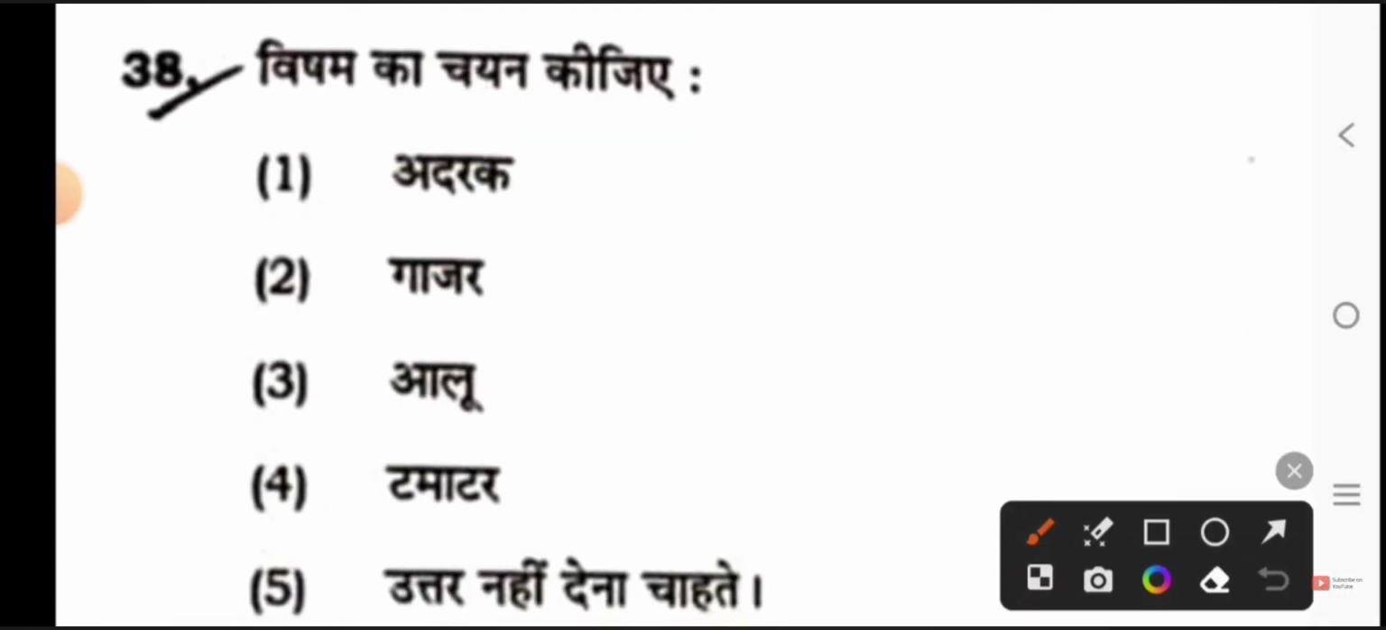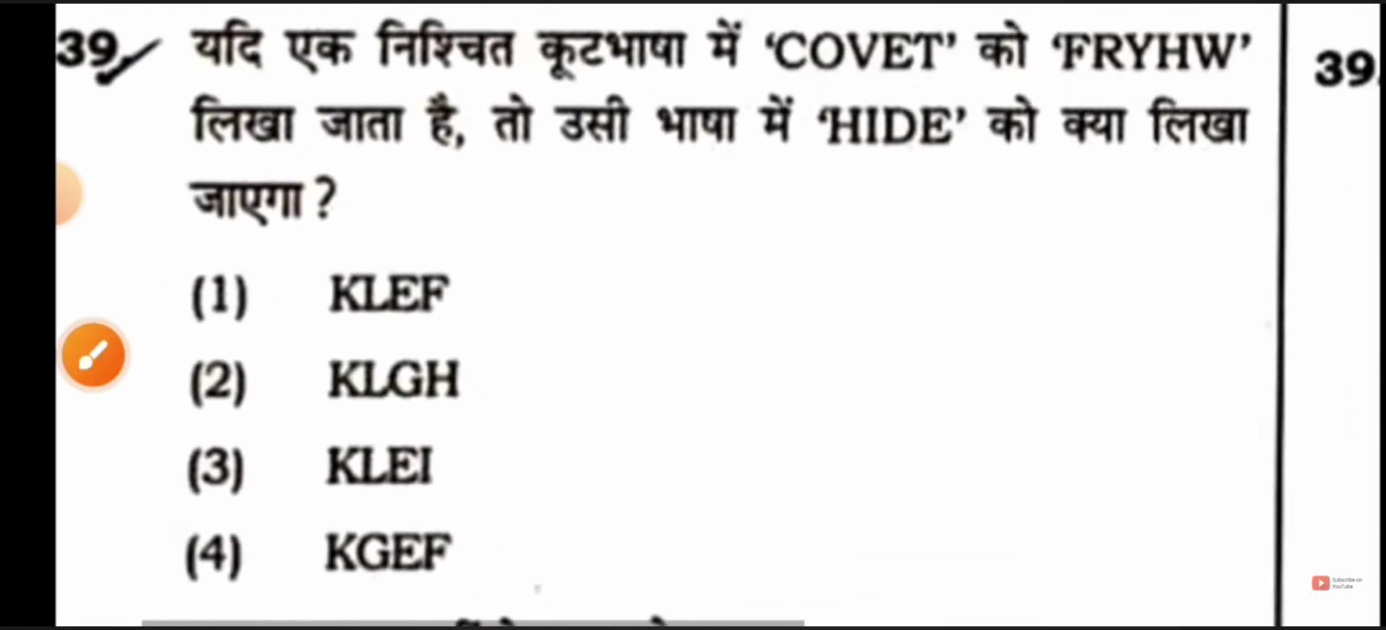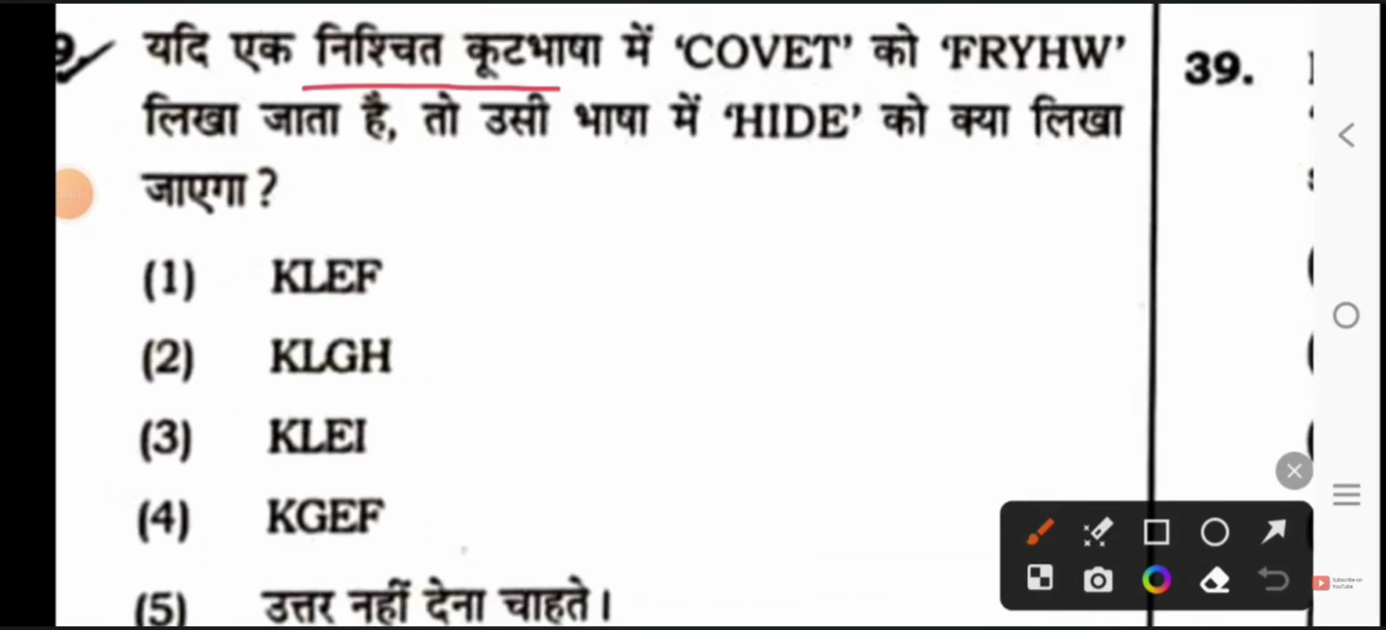Choose the odd one. Which one will be your odd one? Option 4. Tomato, ginger, carrot, potato. All grow from the root, meaning inside the earth, and tomato grows above the earth, so option 4 will be the odd one.